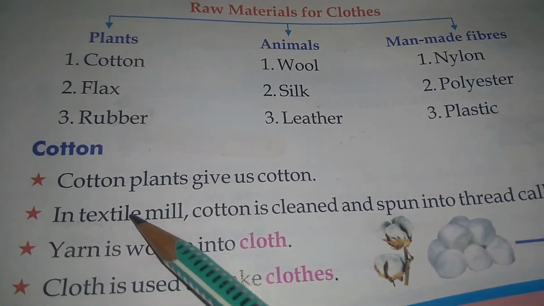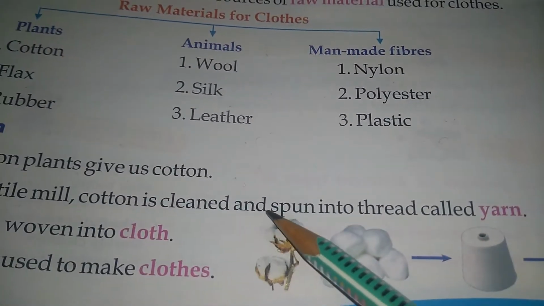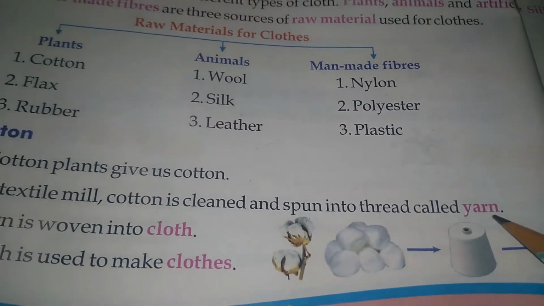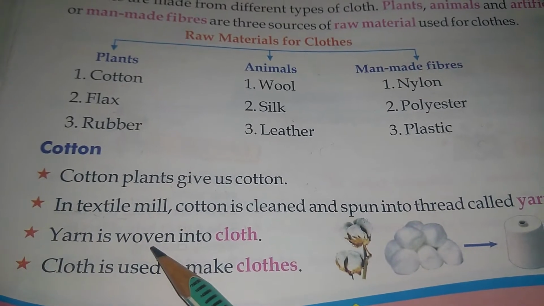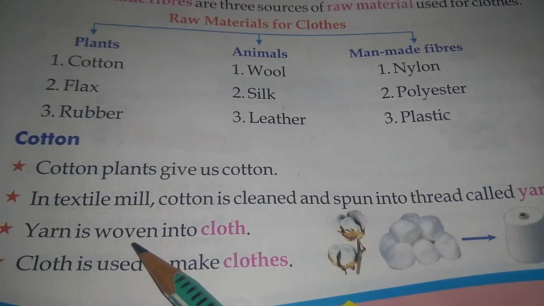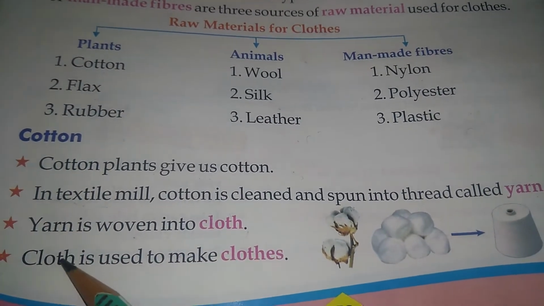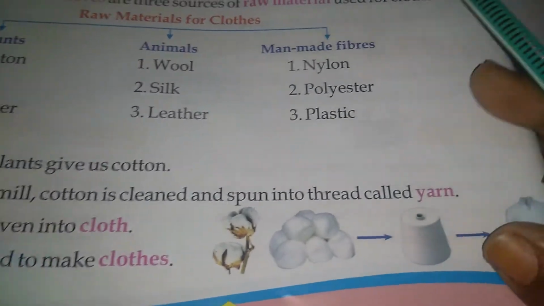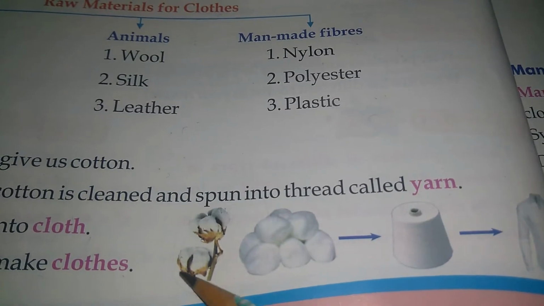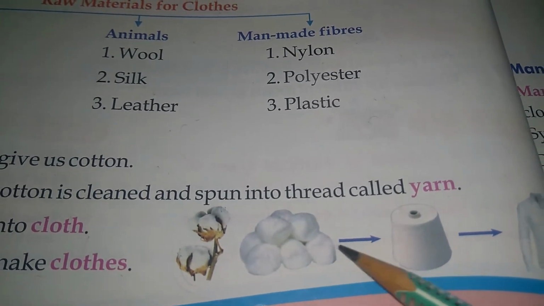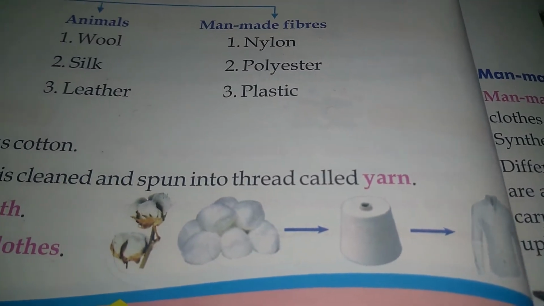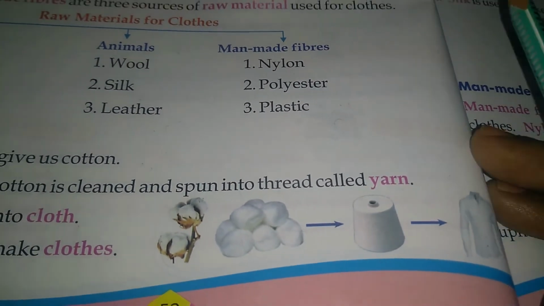In textile mills, cotton is cleaned and spun into thread called yarn. Yarn is woven into cloth. Cloth is used to make clothes. This is the cotton plant, this is cotton, this is thread, and this makes the cotton cloth.